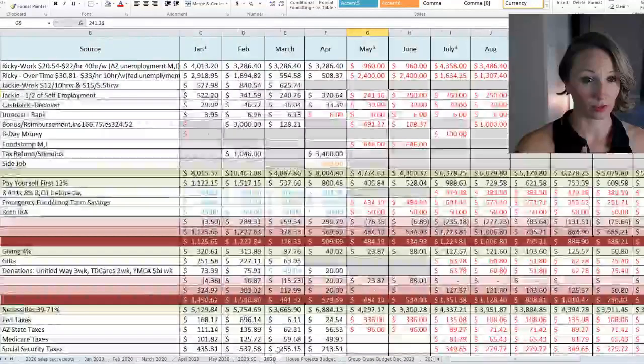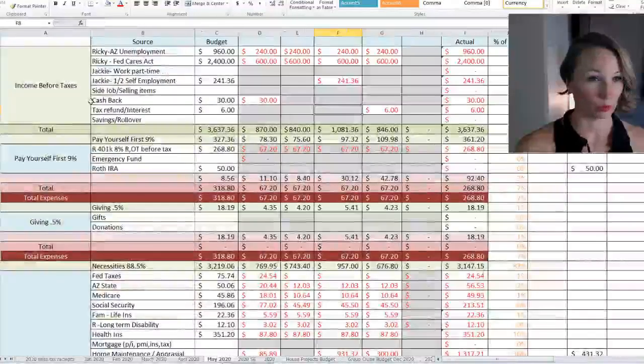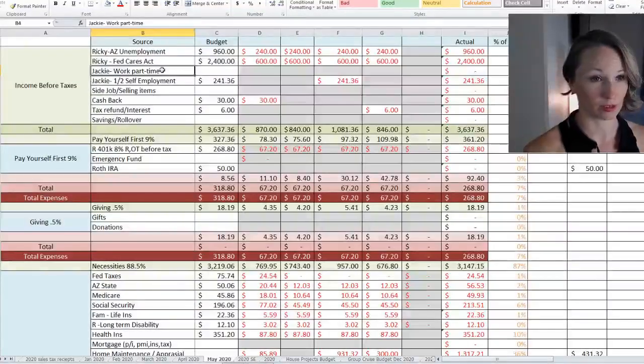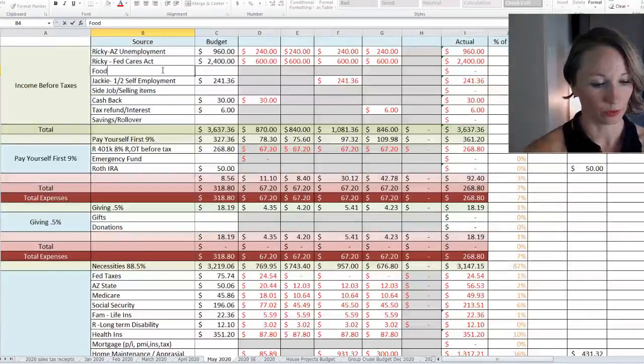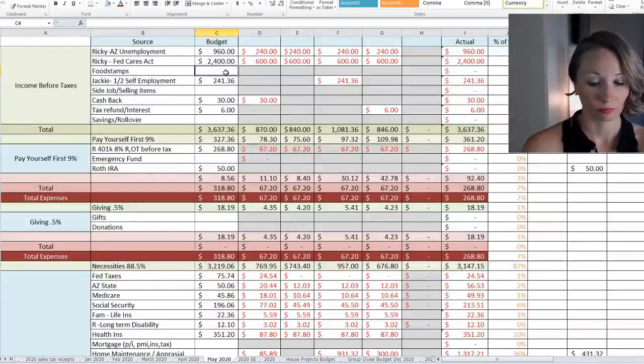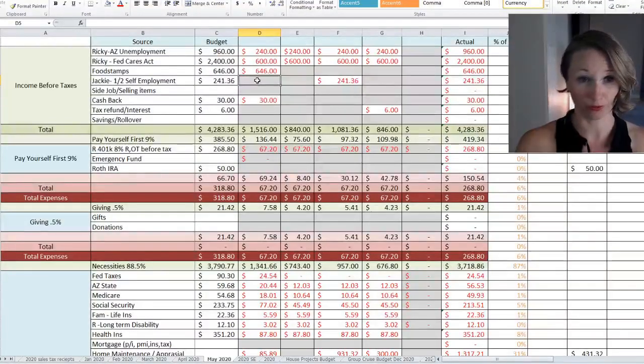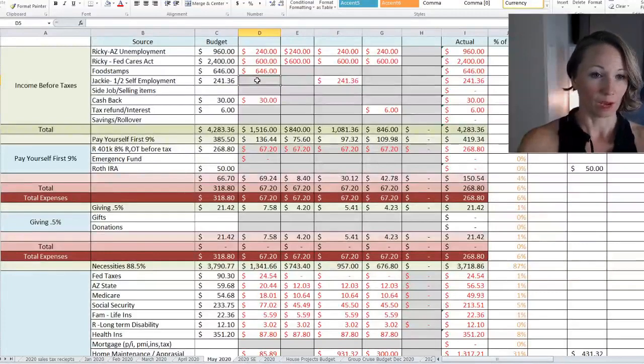Now let's see if we're going to need to use any savings. Oh, and we have food stamps we need to put in there. So mine, instead of this, we're going to say food stamps, 646. I'm just going to put it with this first week. I'm not sure what day that payment will come through officially. Like I mentioned, Ricky's that's not coming from him, so we need to take this.